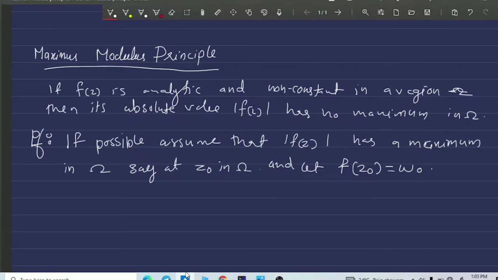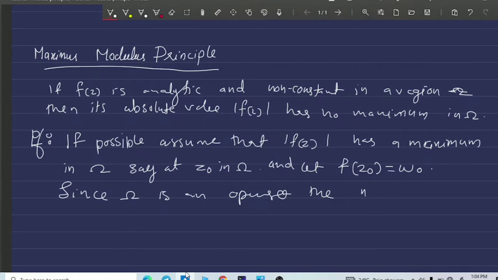Here f of z is a non-constant analytic function defined on the region omega, and omega is an open connected set. So by the previous result, we can say that the image of omega under this function is an open set.